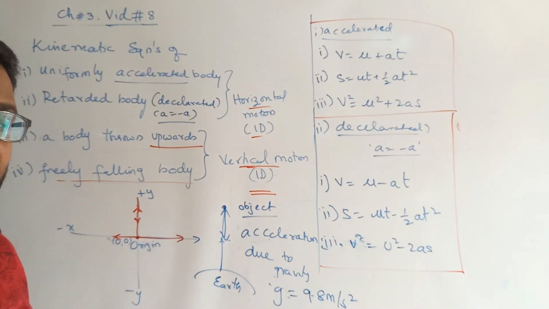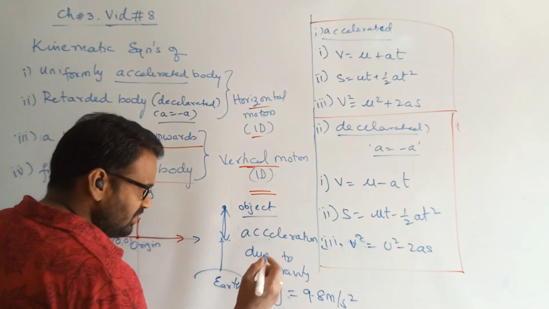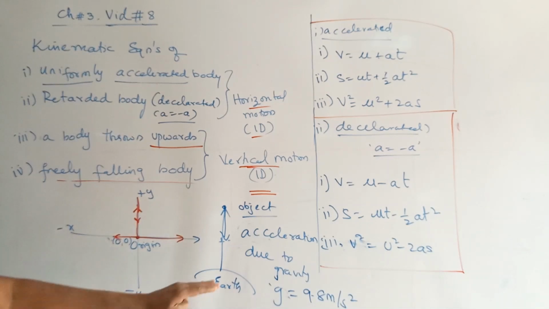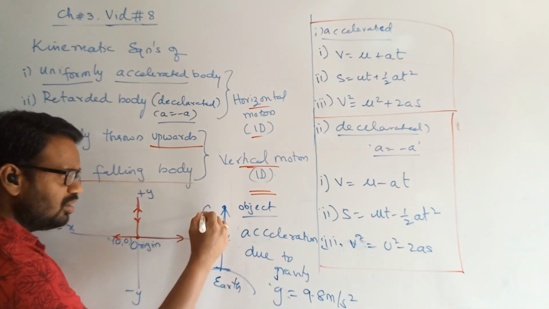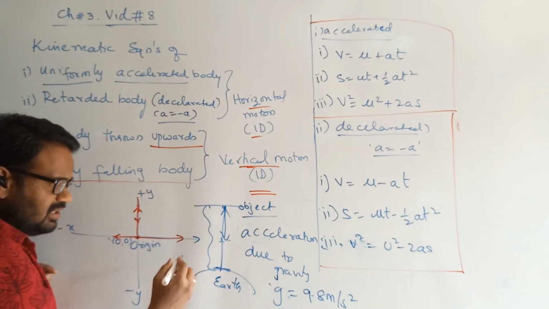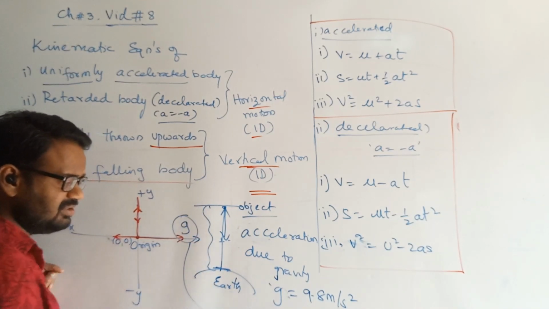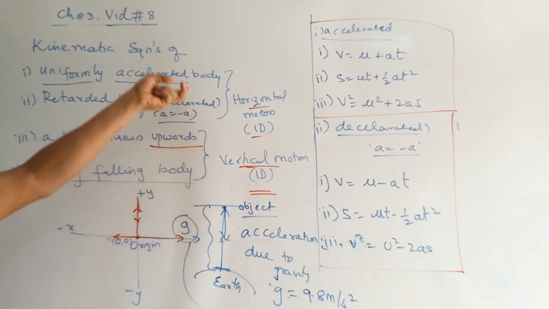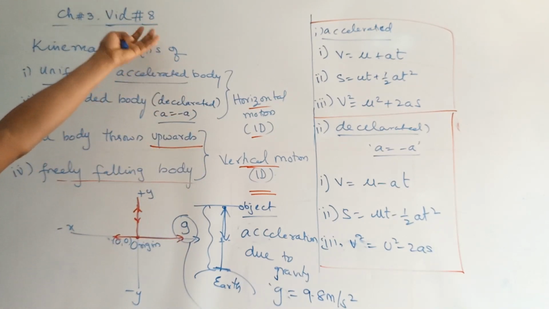whose value is 9.8. Even other bodies, such as the sun and the moon, also attract other bodies towards them. Those are going to have acceleration due to gravity due to them. Accordingly, the pull that a body provides on another body would be regarded as acceleration due to gravity. This acceleration has to be uniform near the surface or some closer distance from the surface of the earth. G is always constant. Up to a certain height from the surface of the earth, the g value remains constant, and beyond that height it changes. We'll talk about that change of acceleration values at later stages.